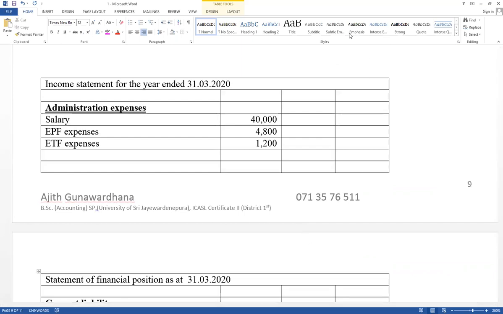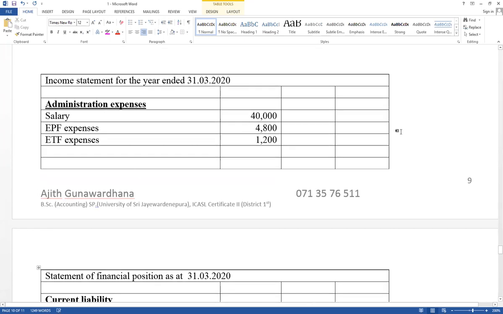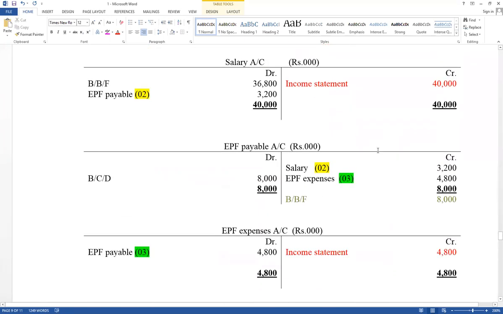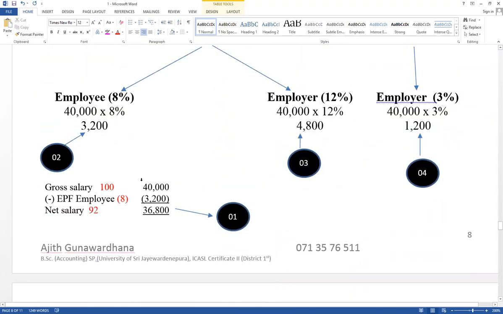Part of the adjustment has been recorded. Try to recognize how to calculate and how to record. The trial balance has also been given, with 5 ledger accounts. Now there is no need to prepare cash accounts. Try to recognize how to calculate gross salary. It has given net salary.